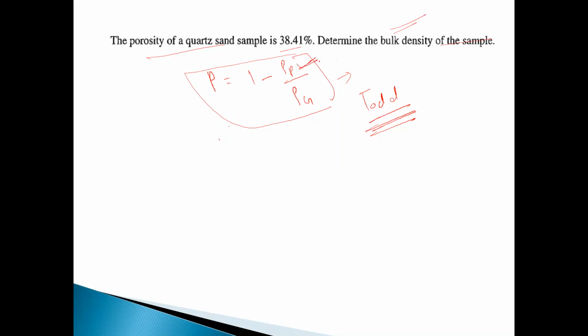Here rho g will be the density of the sand, since this is a sand sample, which is 2.65. You can put that in and you will get the result. First you should check this formula. This formula will be in Todd's book, chapter number 2 or 3, I think 3.